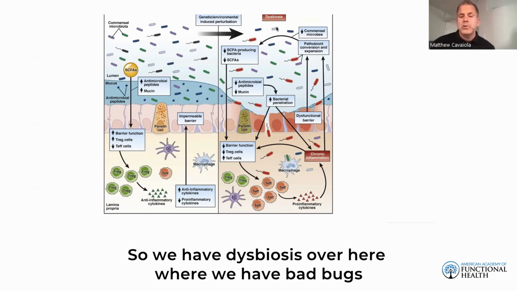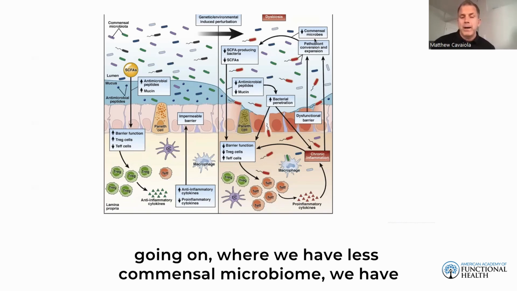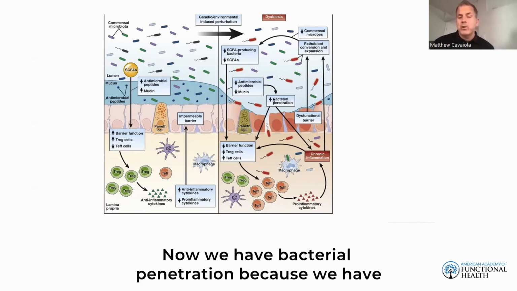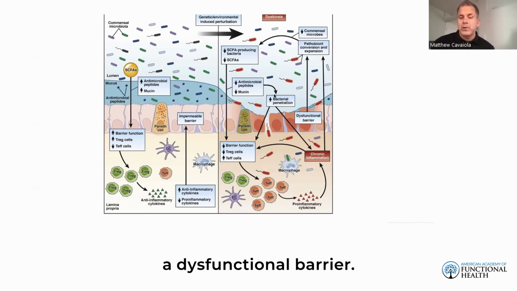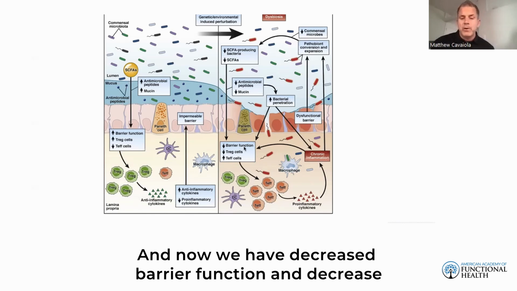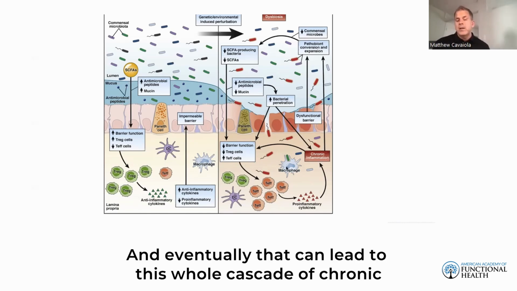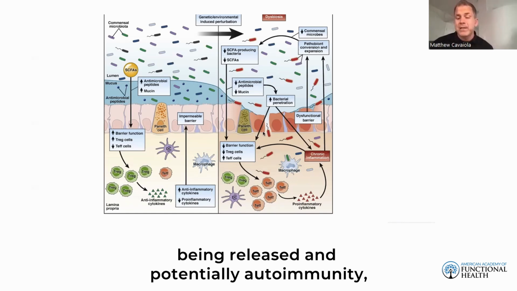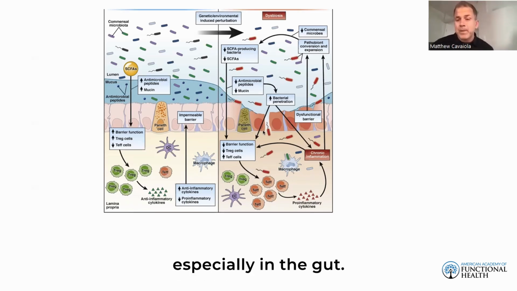Over here on the right is more important. So we have dysbiosis over here, where we have bad bugs going on, where we have less commensal microbiome. We have less antimicrobial peptides. The mucin layer is degraded here in dysbiosis. Now we have bacterial penetration because we have a dysfunctional barrier. So they travel on through the intestinal lining here. And now we have decreased barrier function and a decrease in Treg cells. And eventually that can lead to this whole cascade of chronic inflammation and pro-inflammatory cytokines being released and potentially autoimmunity, especially in the gut.